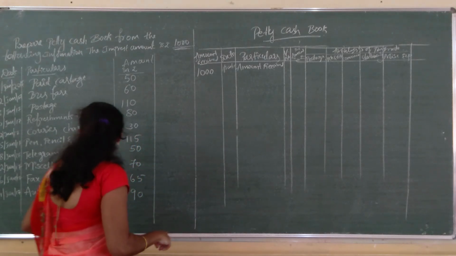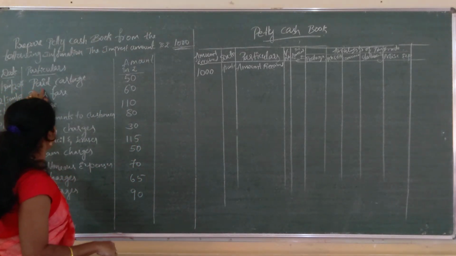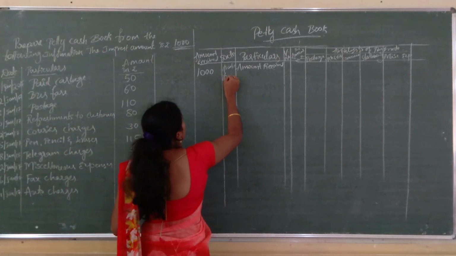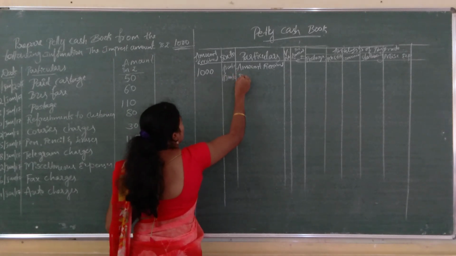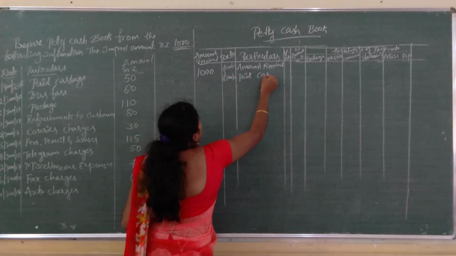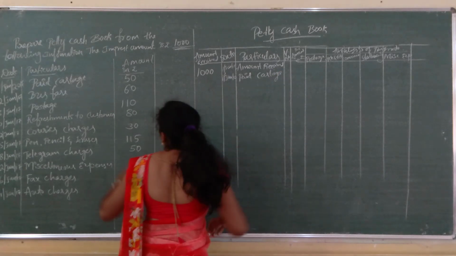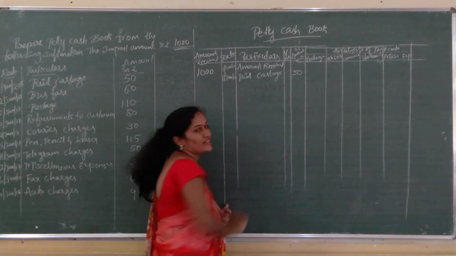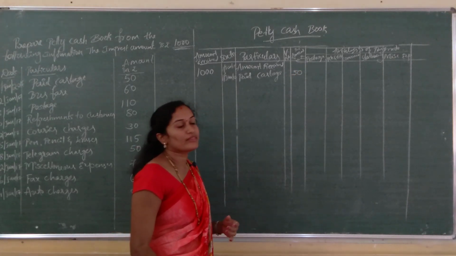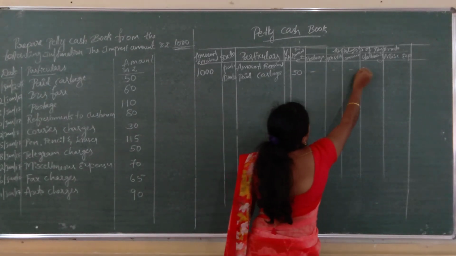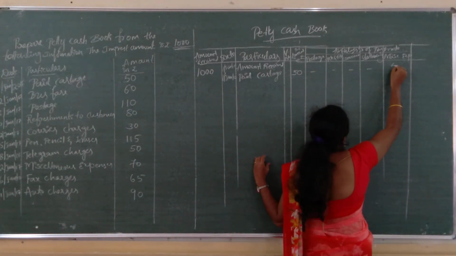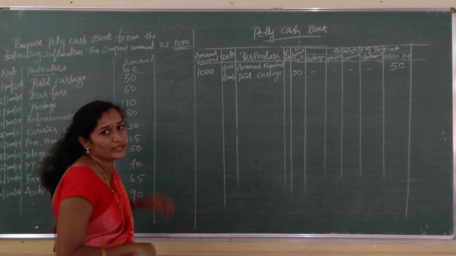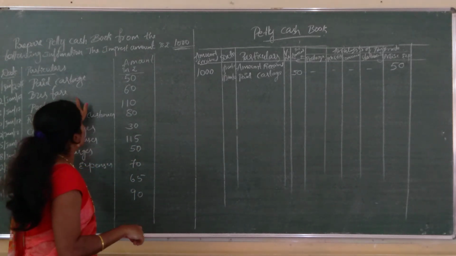Next transaction: 1st January 2017, paid cartage. Write the date, 1st January 2017, paid cartage. Cartage amount paid by the petty cashier is rupees 50. This payment of cartage comes under which column? That is miscellaneous expenses, rupees 50.